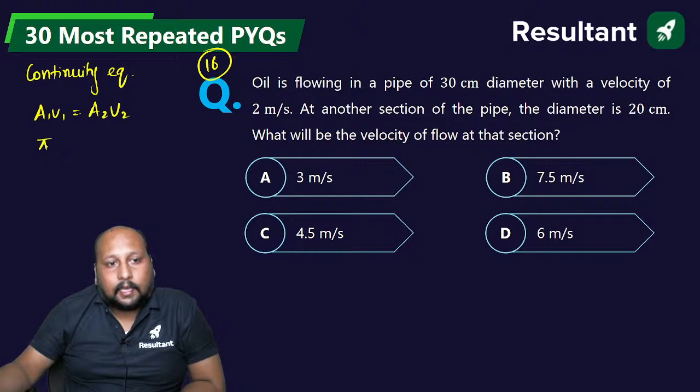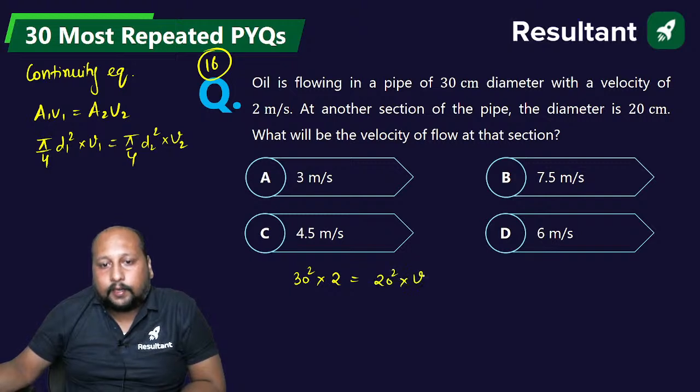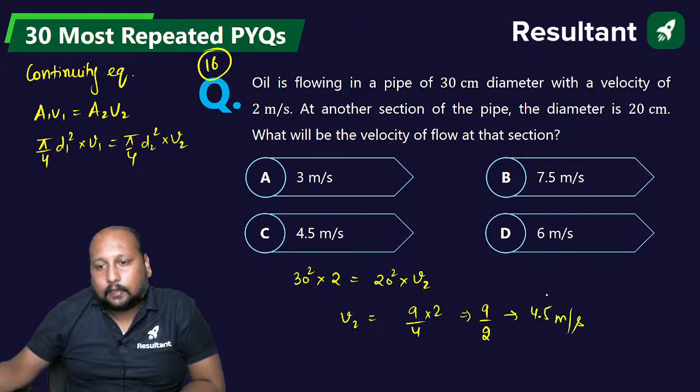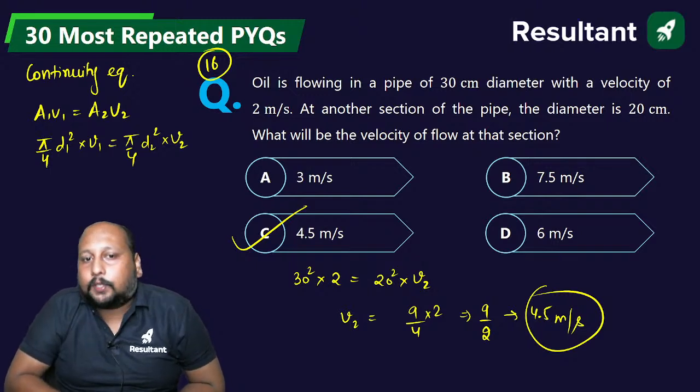So this is pi by 4 D1 square into V1 is equal to pi by 4 D2 square into V2, right? So यहाँ से D1 कितना है, 30 square into 2 is equal to 20 square into V2. So V2 will be equal to 9 by 4 into 2, that is 9 by 2, that is 4.5 meter per second. Option C is the correct answer. Okay, option C is the correct answer.